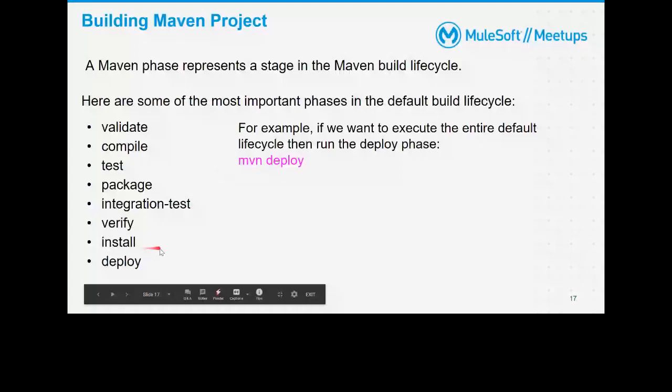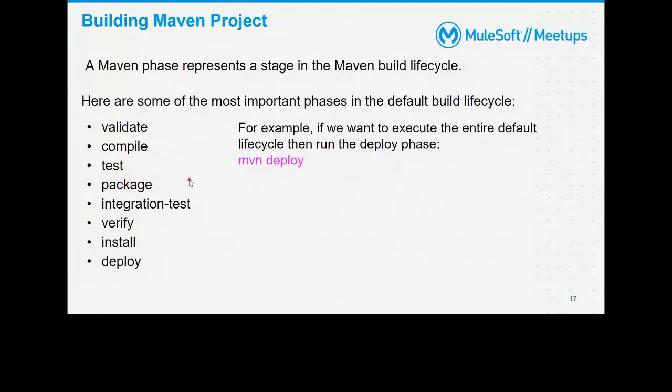So what exactly are these phases doing? Let's talk about it. Validate validates whether the necessary information is there in your project or not. Compile, as the name suggests, is compiling your source code. Test, if you have added test cases, it will run them, whether it's unit test cases, functional test or integration test cases. Package is actually compiling and generating, till Mule 3 it was generating a zip file. Now it's generating a jar file.